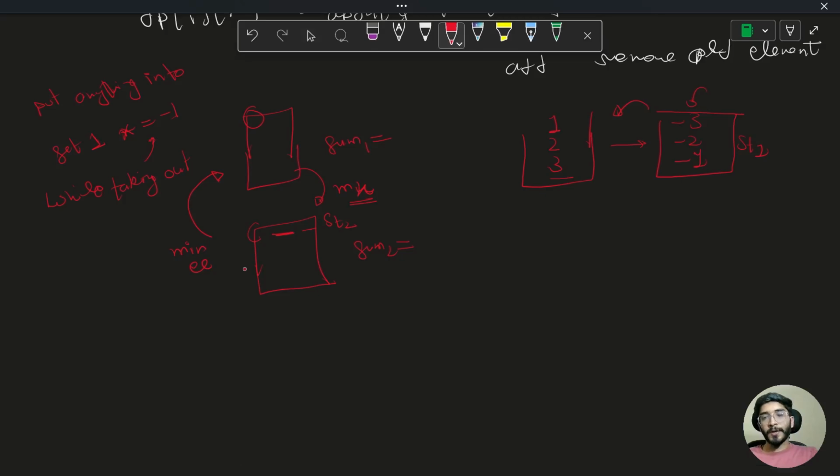Cool. So that's how I'm going to do this, and sum 1 and sum 2 will give me the sum of both the sets. So at any point of time, how am I going to calculate my cost? The cost was actually the sum of all elements minus the size multiplied by the median.